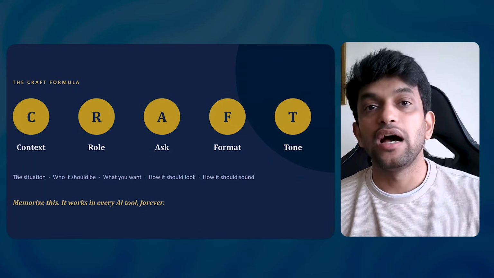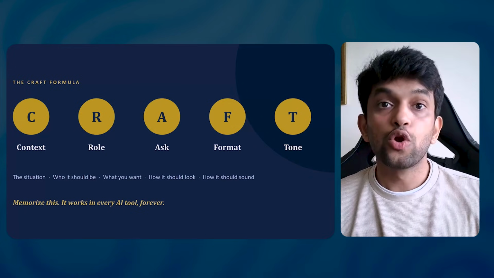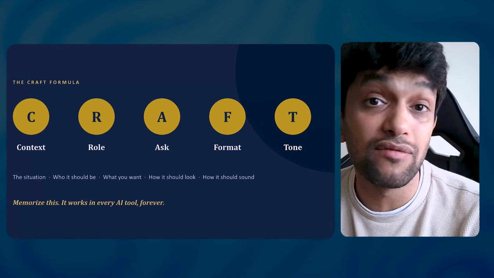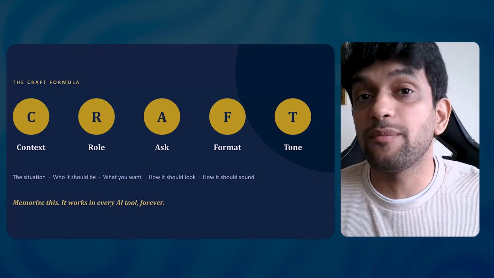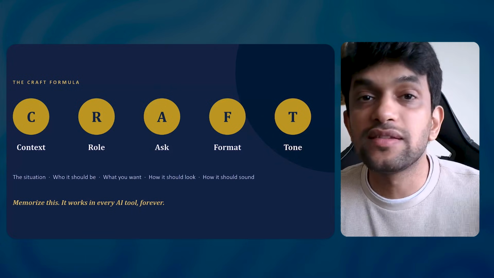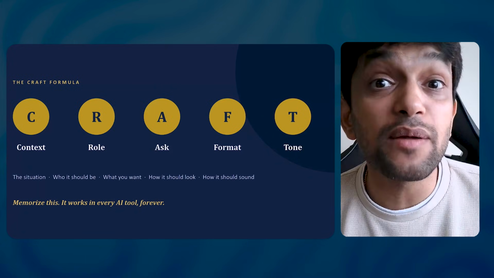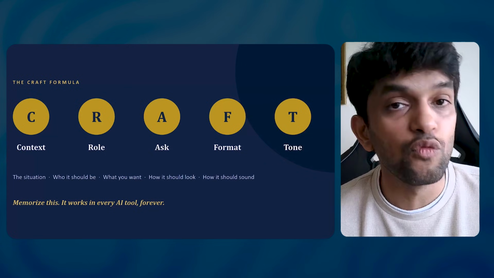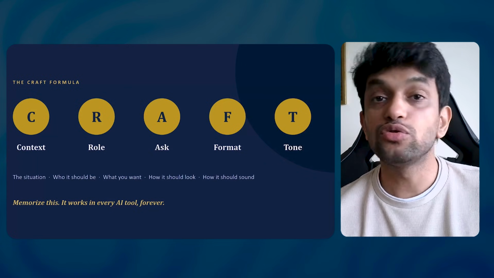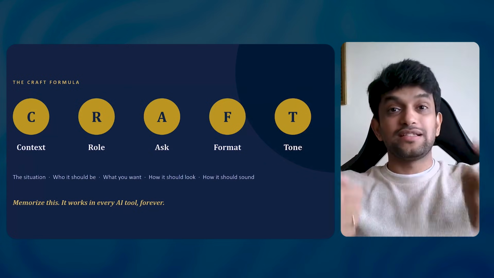Next is R, R for role. Role is what do you want your intern to behave like? You want your intern to be like your HR manager, like your executive assistant, or like an expert brand manager or expert marketer, whatever. It can be that. You tell it a role, so it wears that hat.